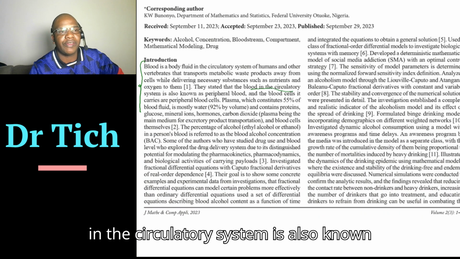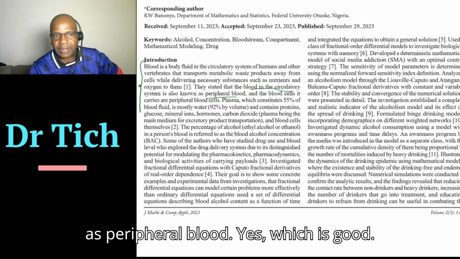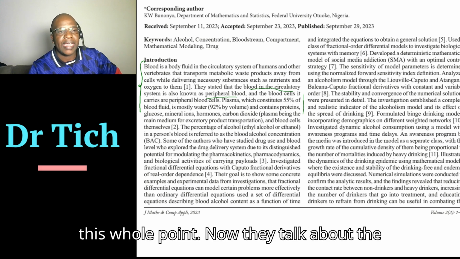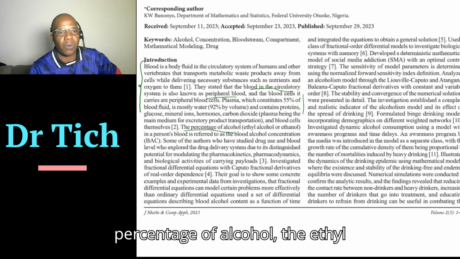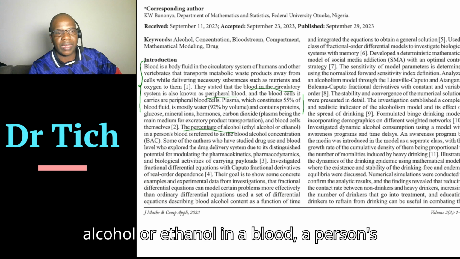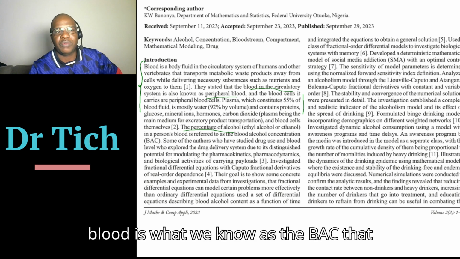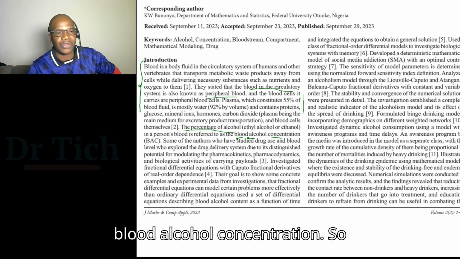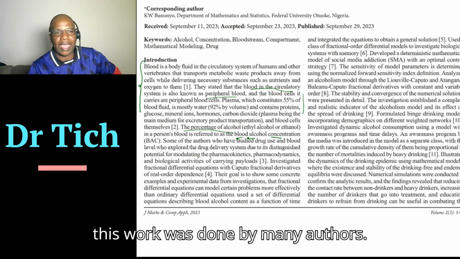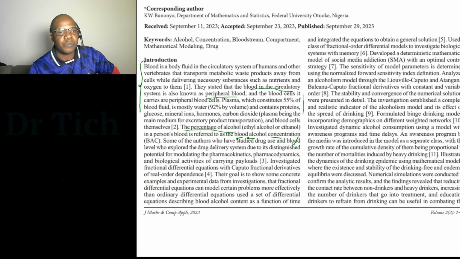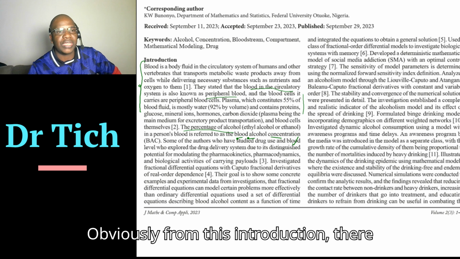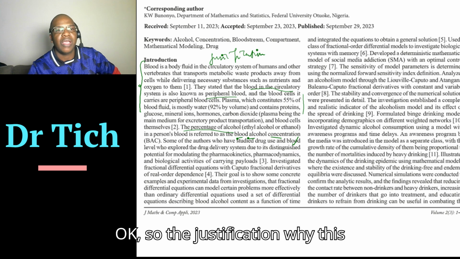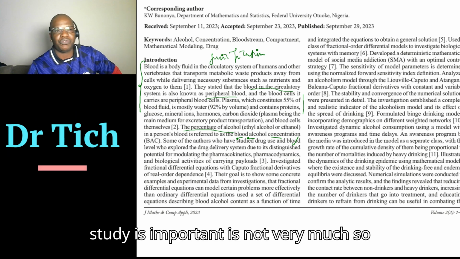Blood in the circulatory system is also known as peripheral blood. Yes, which is good. And then they talk about the percentage of alcohol, the ethyl alcohol or ethanol in a person's blood, which is what we know as the BAC that we were talking about yesterday, blood alcohol concentration. So this work was done by many authors. Obviously, from this introduction, the justification is not very clear, why this study is important.